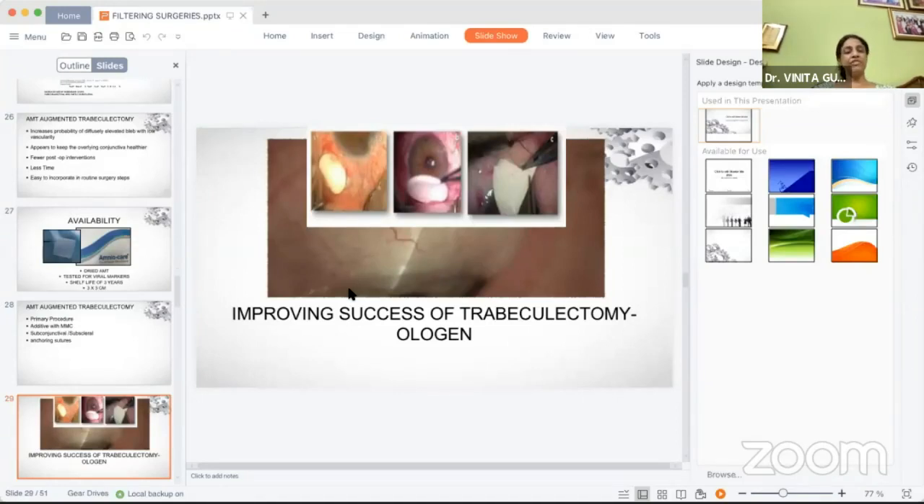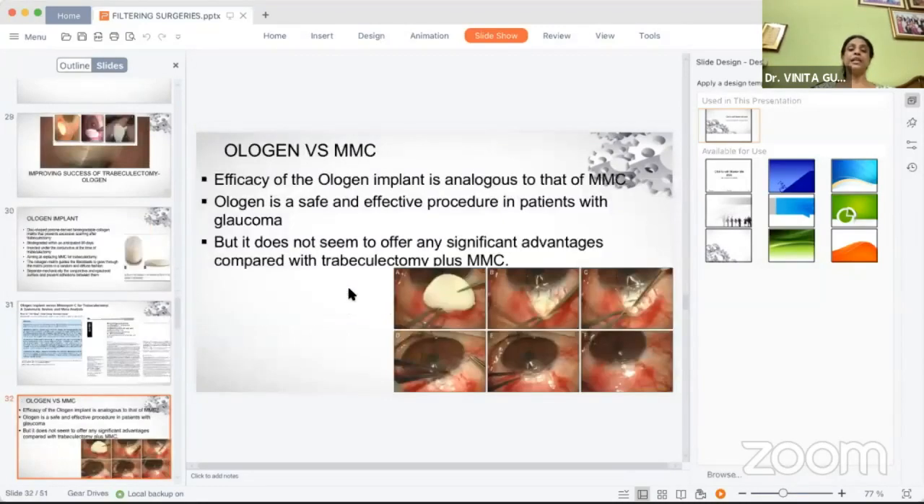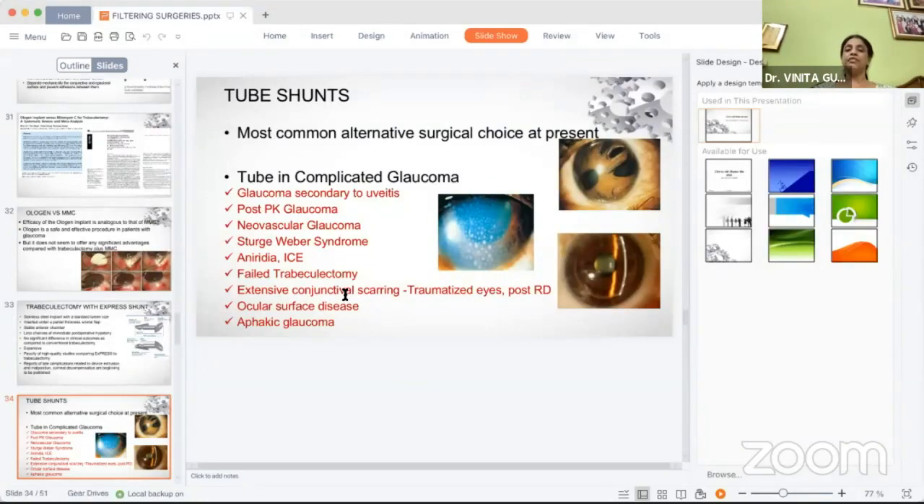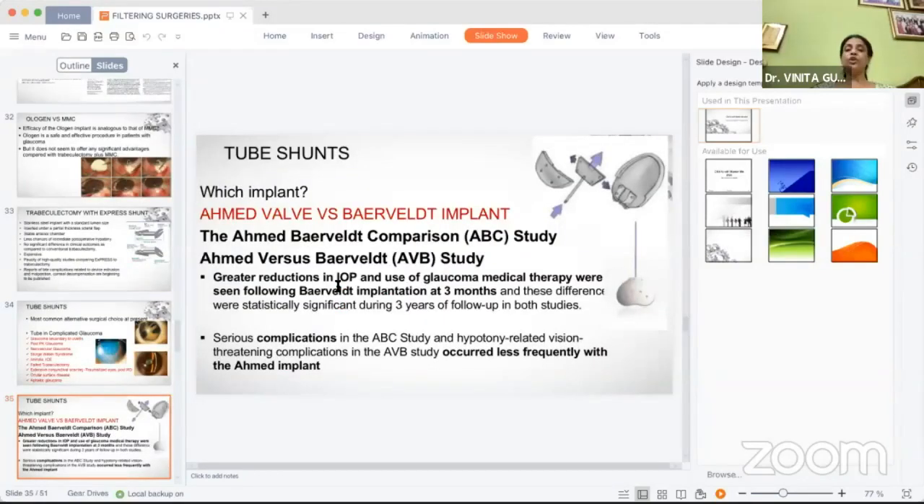Another substance being used is the Ologen, which are collagen implants, which are biodegradable. Again, multiple meta-analyses and systematic reviews have shown that the efficacy is similar to that of MMC, however it does not offer any significant advantages as compared to MMC. Then we also had the Express shunt, but its use is not in vogue because of its cost and also because of the paucity of high quality studies with it. Then we have the tube shunts, which are again a common surgical alternative used in various complicated glaucomas. Which valve to use? Various studies have used the Ahmed valve or the Baerveldt valve. The choice will depend upon whether we want immediate IOP control in the immediate post-operative period, or we can delay the IOP control.